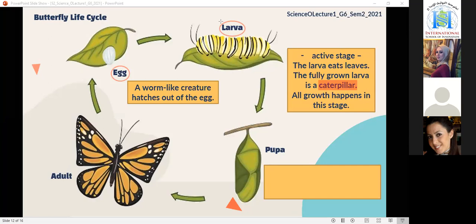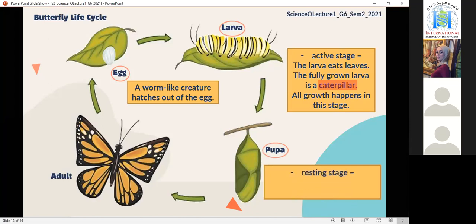What about the pupa? Yes, dear. The pupa is the resting stage. Yes, that's right. The pupa is when the animal rests. It takes a break, it sleeps.